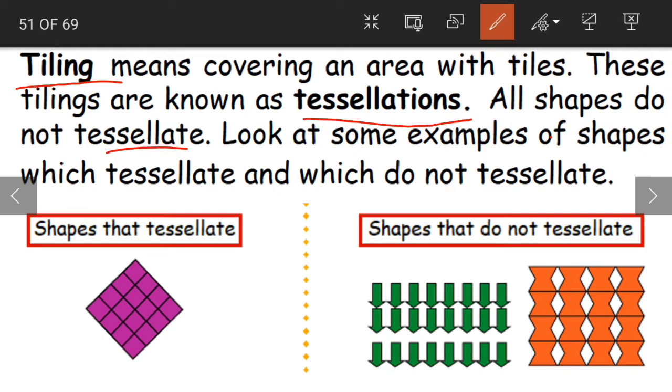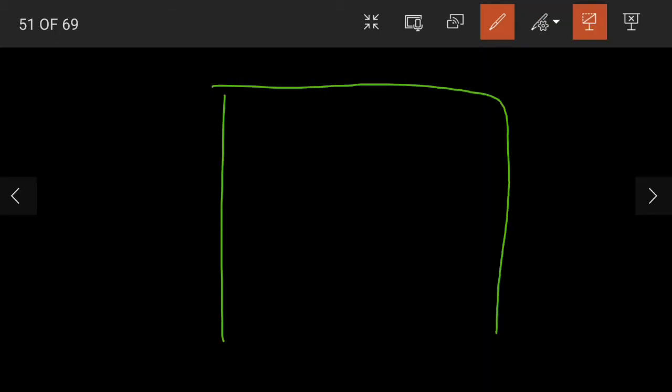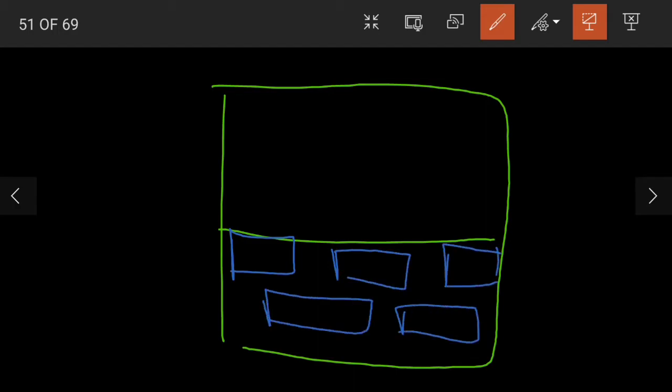So again, if you go and observe in your house how the tiling is done, we'll see that the tiles are placed such that there is no gap between one another. For example, if this is the entire wall, children, and only in the bottom half I am going to place the tiles, we will not place the tiles like this. As you can see here in the blue tiles, there is some gap. Yes or no? So we will not place tiles like this.